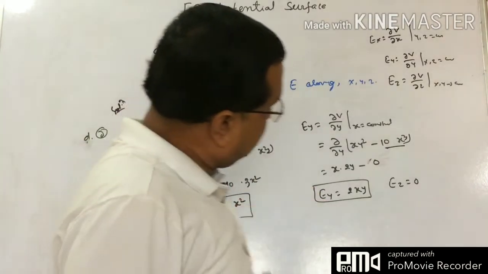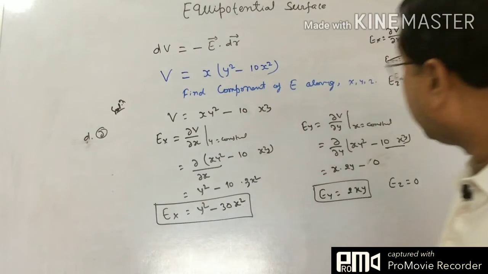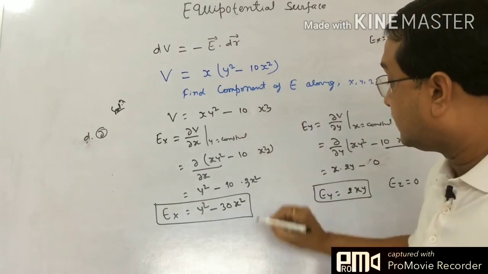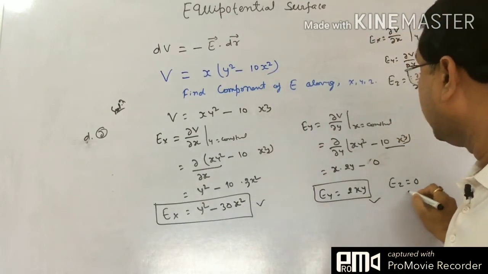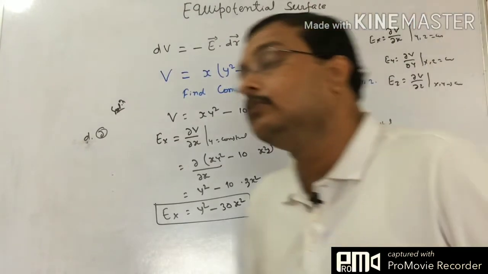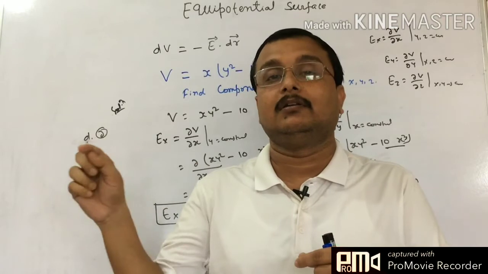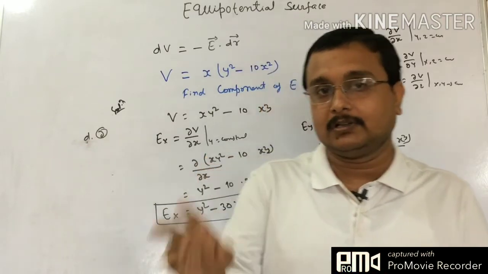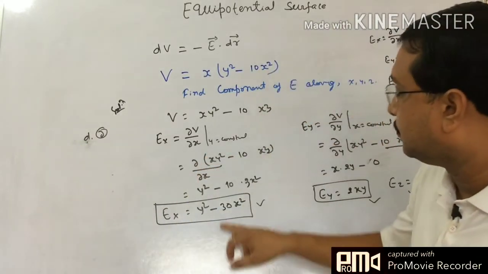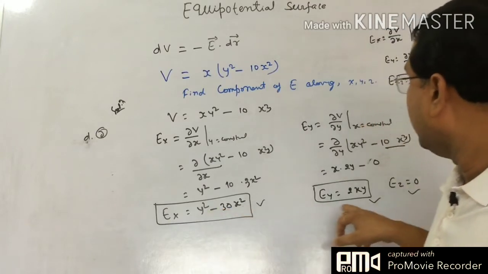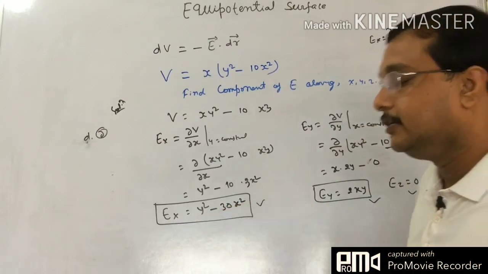So now see, we have the component of electric field Ex like this, Ey like this, Ez like this. If you want to find out the value at a coordinate, suppose 1 1 0, means x is 1, y is 1, z is 0, we can put x equal to 1 and y equal to 1, put the coordinate in, and you will get the value.